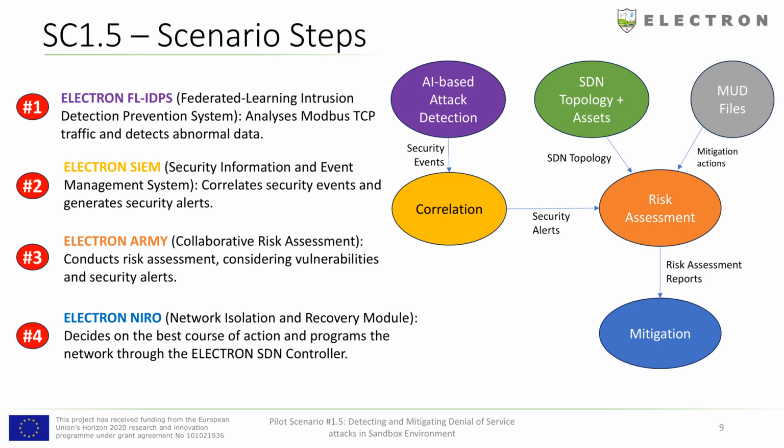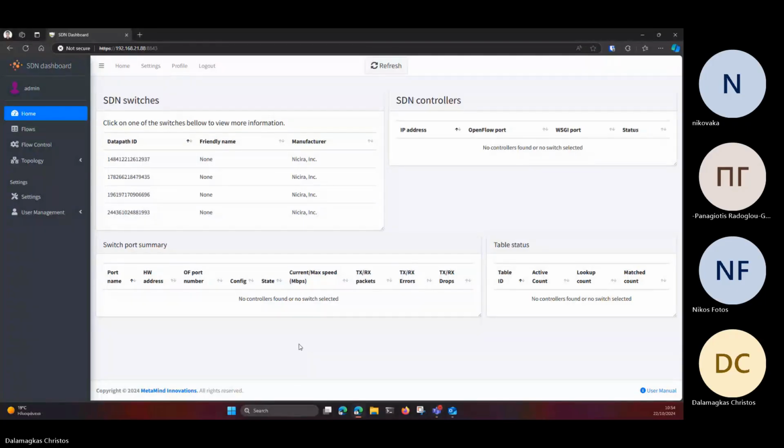Finally, the ELECTRON NERO component receives the risk assessment report and decides on the best course of action. Depending on the decisions, NERO interacts with the SDN controller and programs the network switches accordingly in order to mitigate the Modbus denial of service attack. Starting with the demonstration, this is the home page of the SDN dashboard.